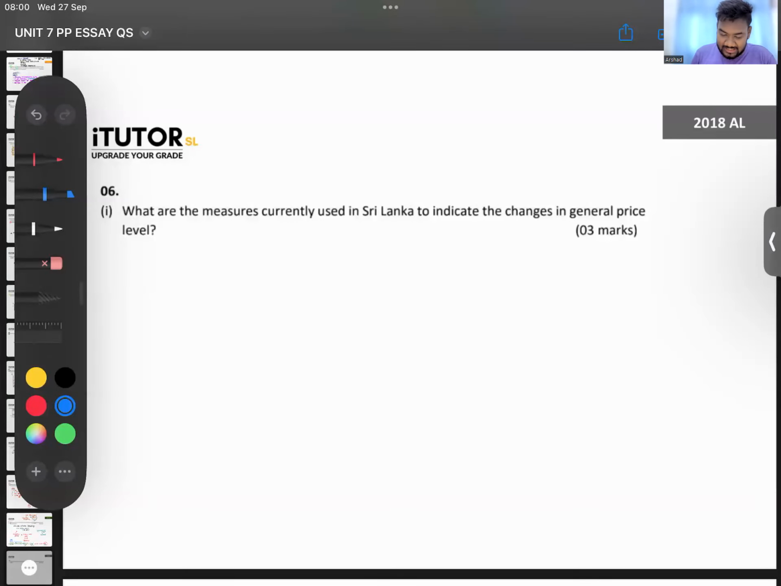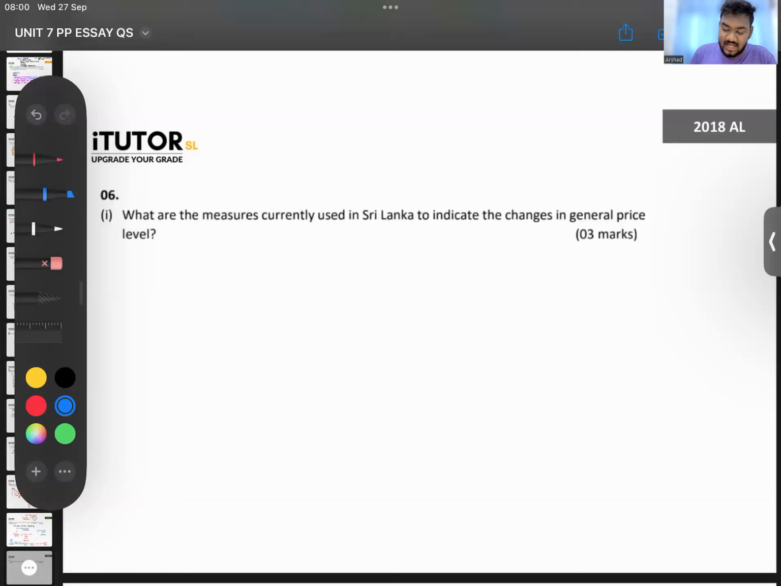Coming into 2018, guys, what are the measures currently used in Sri Lanka to indicate the change in general price level? Two of this we learned in the 2017 paper at the very beginning. One, the Colombo Consumer Price Index. The National Consumer Price Index, that is another one. What else? The GDP deflator. Okay. GDP deflator. What else?